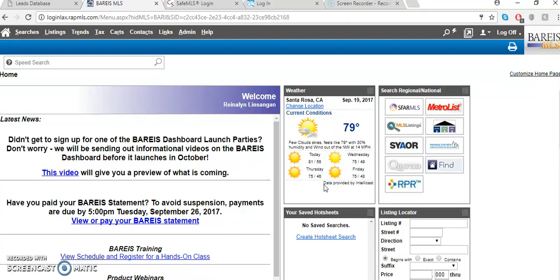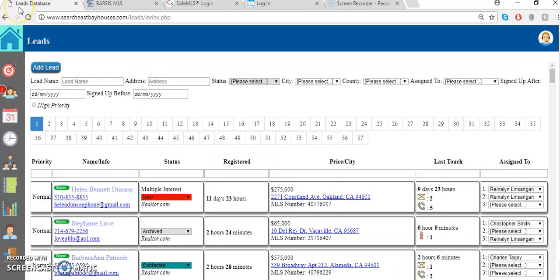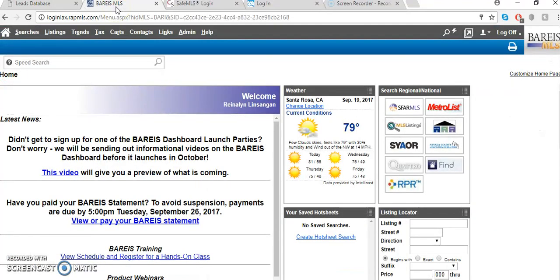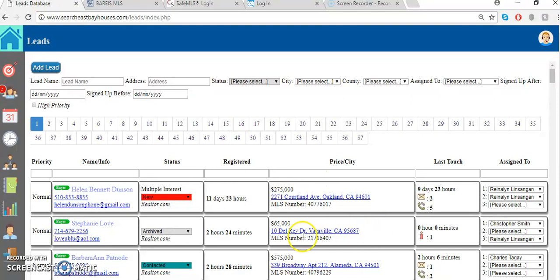Now you don't have to confuse yourselves on everything that you see on it. Just know what to click on to get the information you would need. Now, if there's a property MLS number, you just have to put it in here. So let's get one from the database. Vacaville is a city in Solano, and BAREIS is the MLS platform for Solano. So we're gonna look this property up on BAREIS, and this is the MLS number. That's gonna help you locate the property quickly.